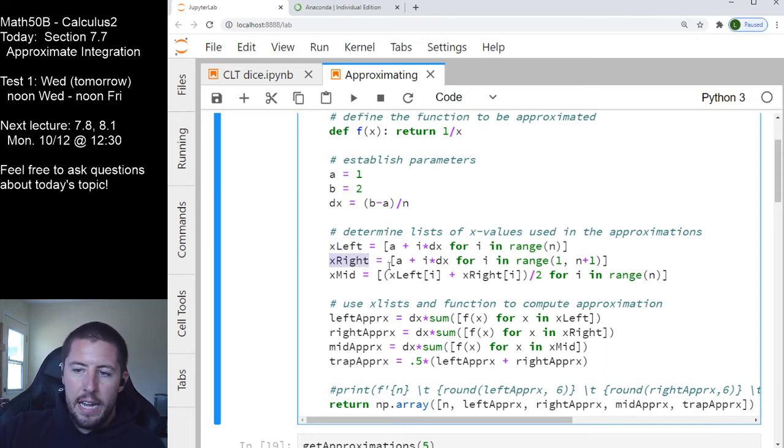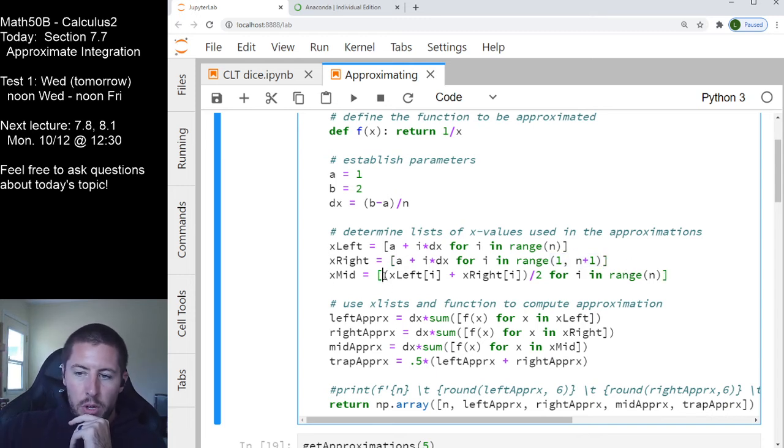Similarly, for our right-hand x values, notice that I'm constructing this the same way. In fact, this is just like our summation notation right here. In this case, I've left the sum the same, but I've changed my bounds for my sum. Now, instead of going from 0 to n minus 1, I'm going to go from 1 to n. Tiny little technicality here: Python, when it does ranges, includes the bottom but does not include the top. So it's like a bracket parenthesis every time it does a list here. So this one includes 1, but it only goes up to n. So here I'm going to get the upper chunk, so a is excluded.